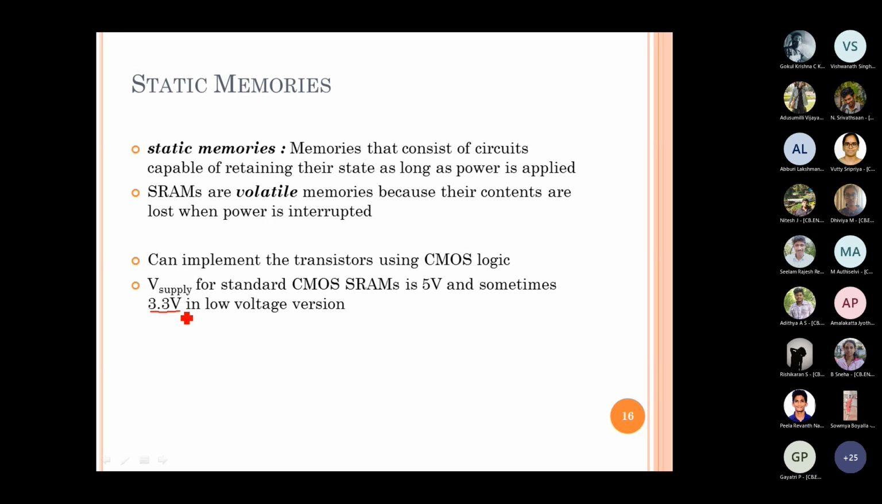So naturally the power dissipation will be less, and the switching speed you can increase. All those possibilities are higher when you go with CMOS logic with the low voltage version of 3.3 volt, rather than TTL logic, transistor logic, which definitely requires a minimum of 5 volt. It cannot operate below that.